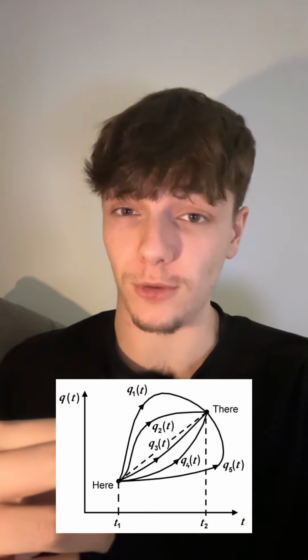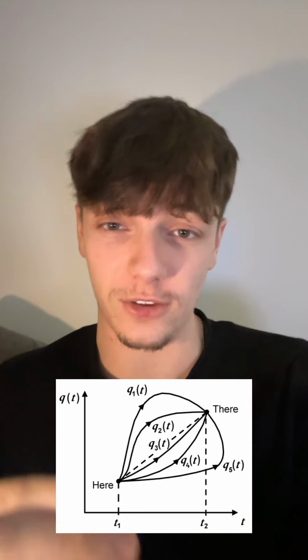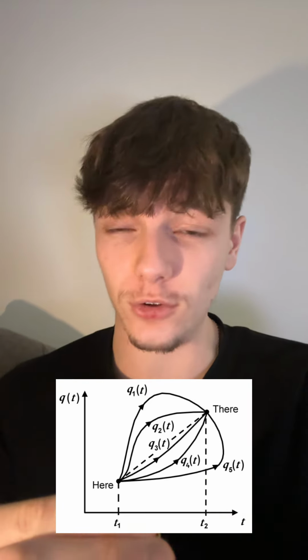Quantum mechanics is more fundamental than classical mechanics, and this is because quantum mechanics explains why classical mechanics behaves the way it does. Richard Feynman taught us that the probability amplitude for a particle to propagate from some fixed initial position to a fixed final position can be calculated using something known as the path integral formulation of quantum mechanics. In a nutshell, this formalism tells us that in order to calculate such a probability amplitude, we need to add